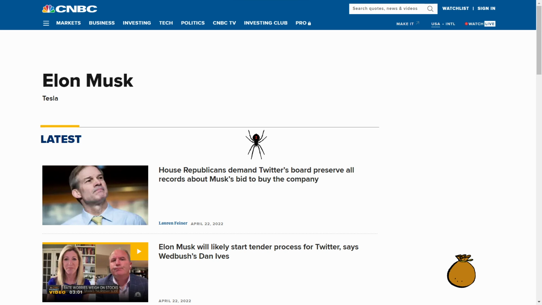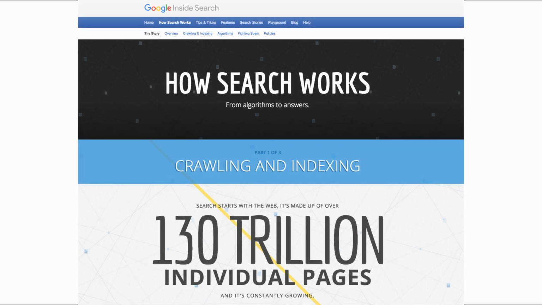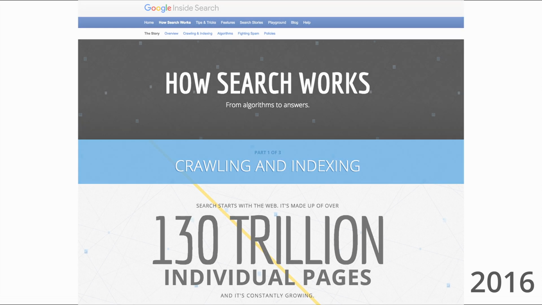Once the new website has been crawled and cleared for indexing by a search engine, this entire process repeats, and the crawler starts by clicking on links again. As of 2016, Google reported that it had indexed a total of 130 trillion web pages, which is insane to think about.